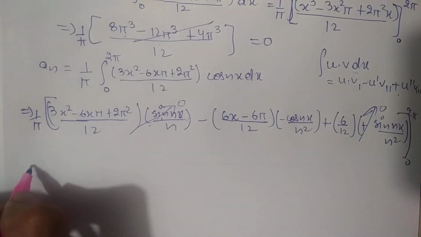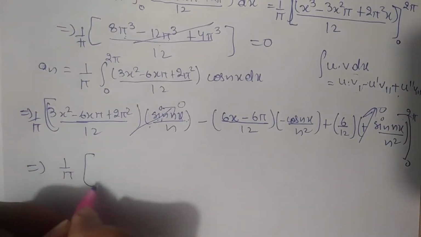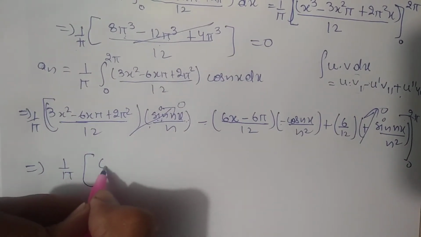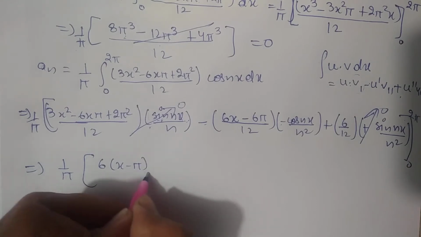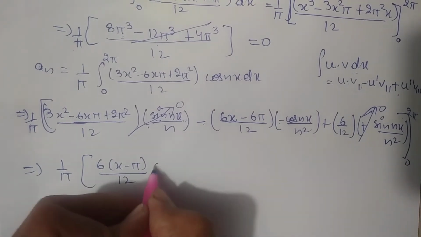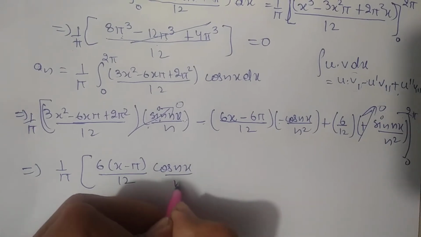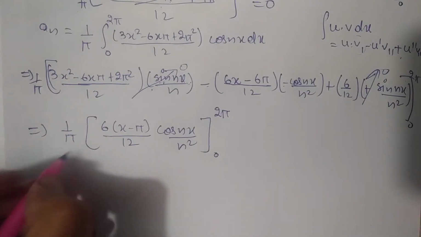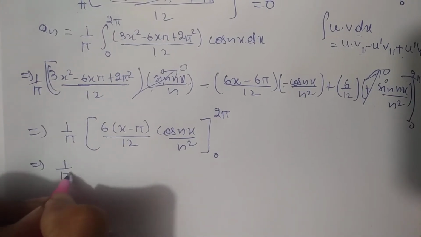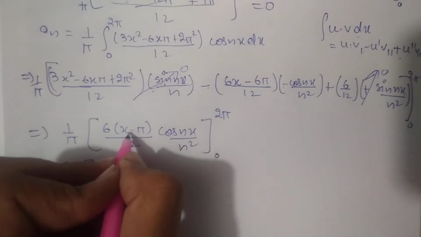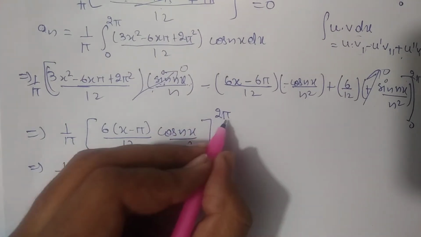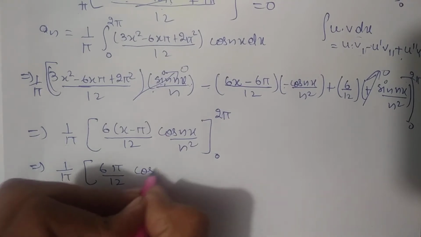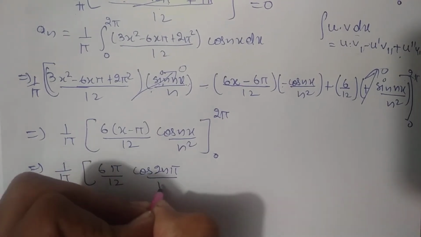So from here we got the term 1 by pi, bracket start, this minus and this minus will cancel out, then this term will become 6 into x minus pi divided by 12 and cos nx by n square. Now by putting the limits from 0 to 2 pi, this value will turn into 1 by pi bracket start 6, and putting 2 pi in place of x, that will be 6 into pi divided by 12 and cos 2n pi divided by n square.